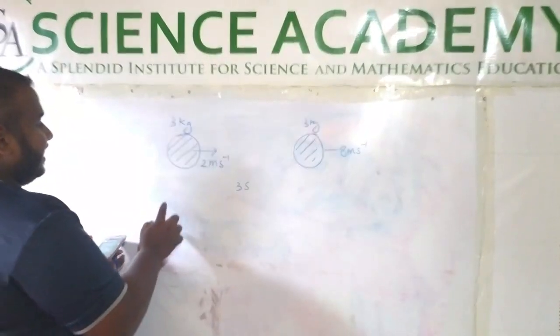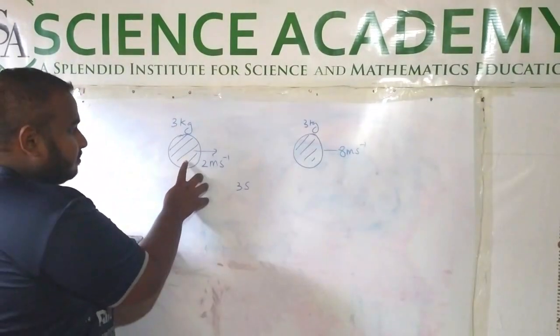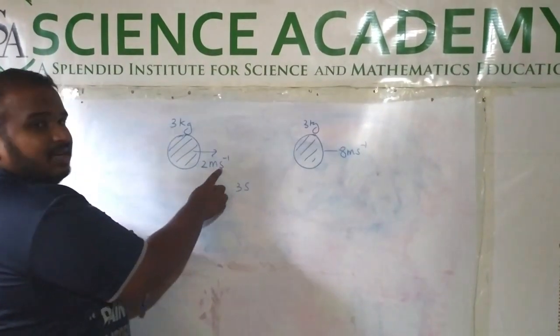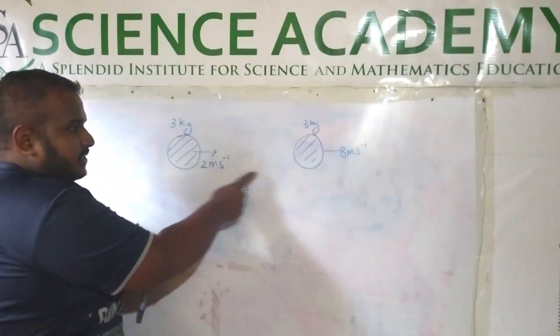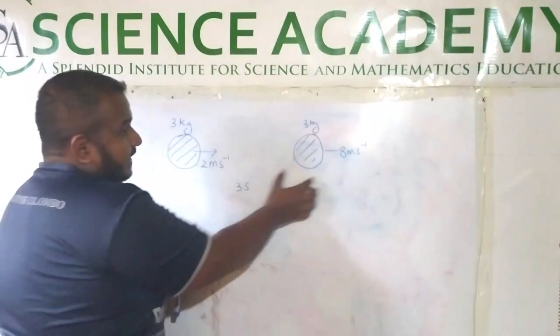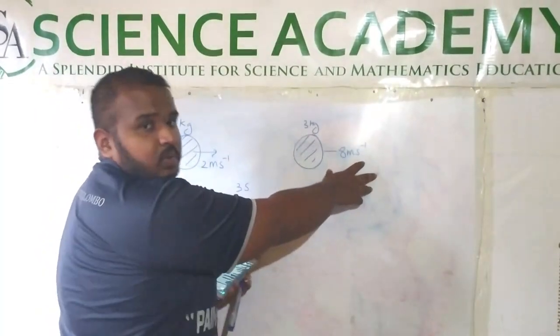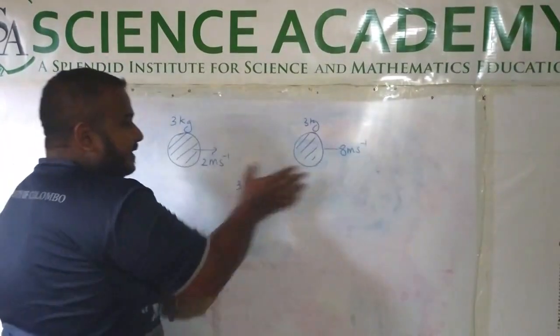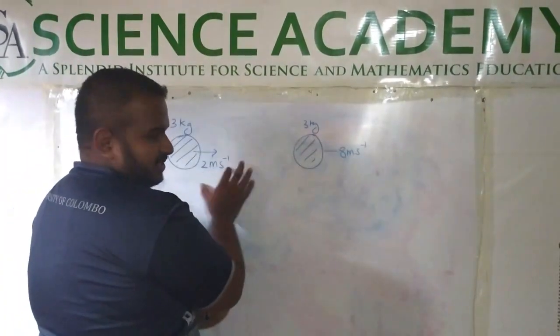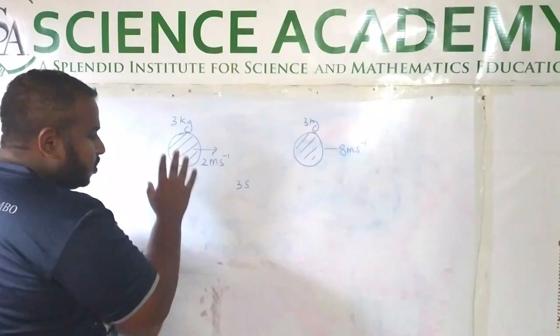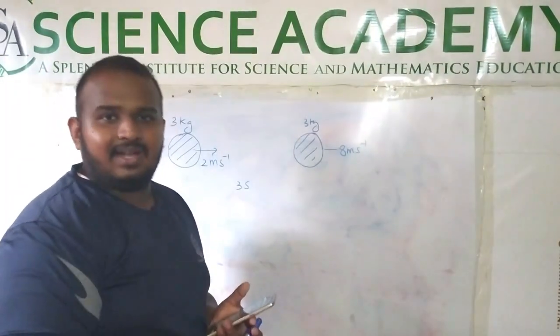What they have said is, there is a 3 kilogram object. It moves with an initial velocity of 2 meter second minus 1. The same object, after 3 seconds, increased its velocity to 8 meter second minus 1. So what has happened? It has been accelerated. If you draw the diagram, you will immediately get the answer.